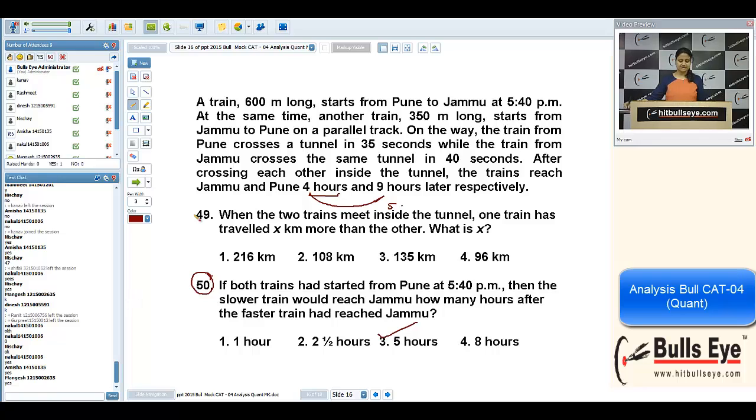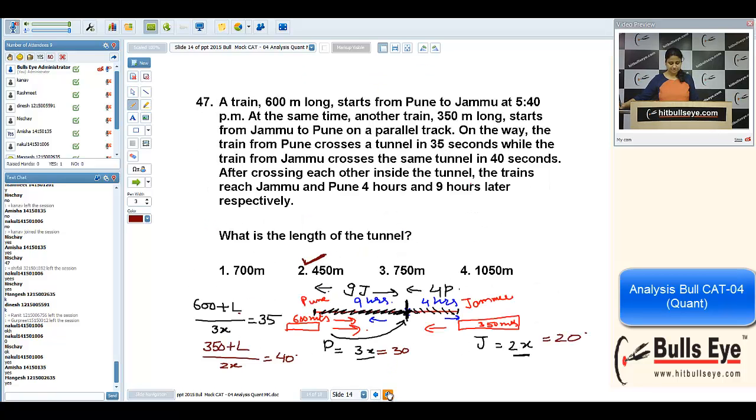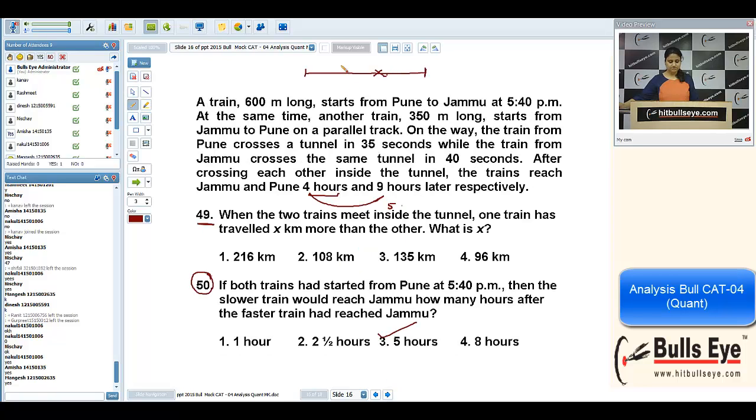That was very easy. Now come to this 49. I'm going back to the question. It was 9 hours and it was 4 hours. Its speed was 30 meters per second. Its speed was 20 meters per second. Since all the options are in kilometers, that's why I'm changing the data. How to convert meters per second into kilometers per hour? By multiplying it by 18 by 5.